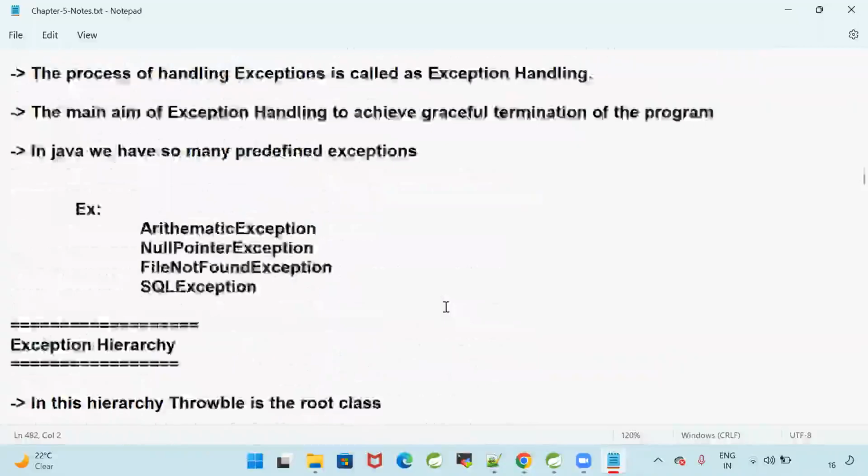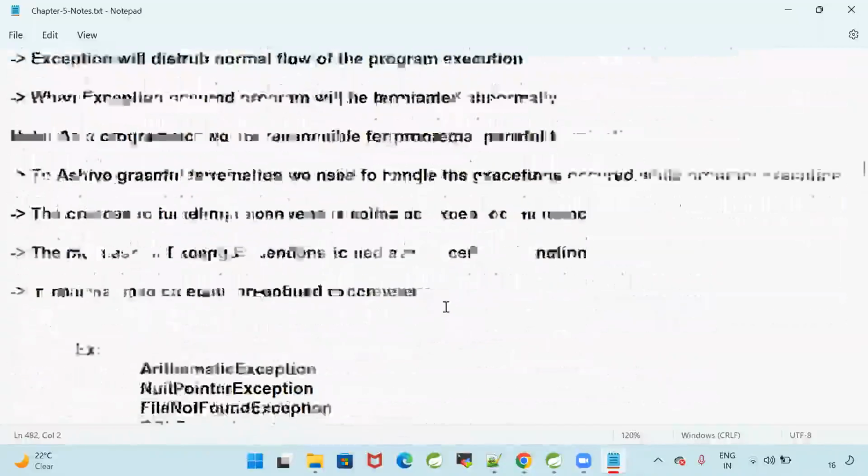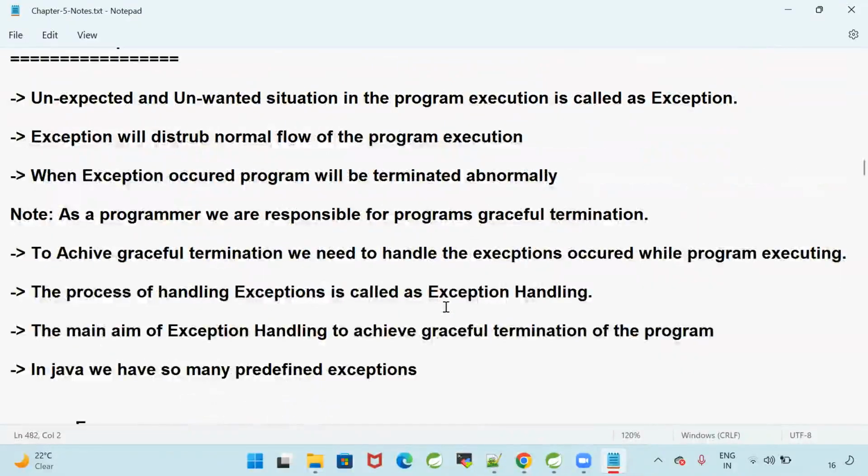An unexpected, unwanted situation in the program execution is called an exception. Whenever an exception occurs, our program will terminate abnormally. But as a programmer, we need to handle the exception and achieve graceful termination. To achieve graceful termination, we need to handle the exceptions.